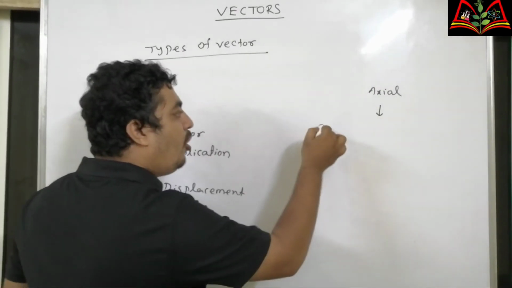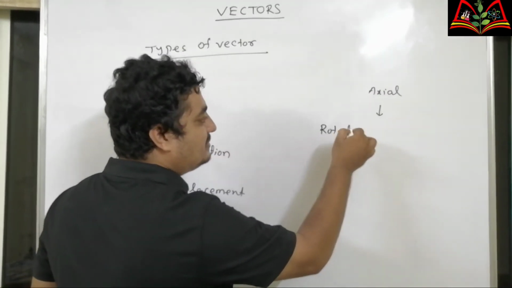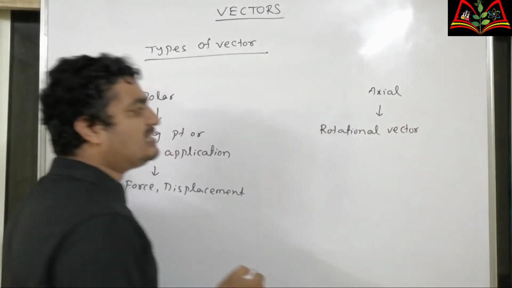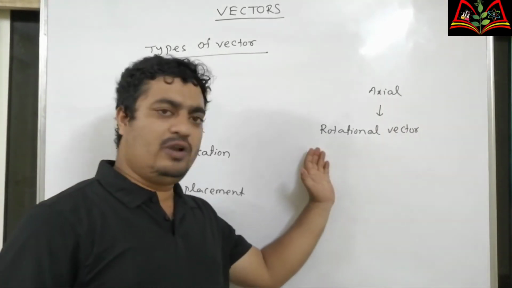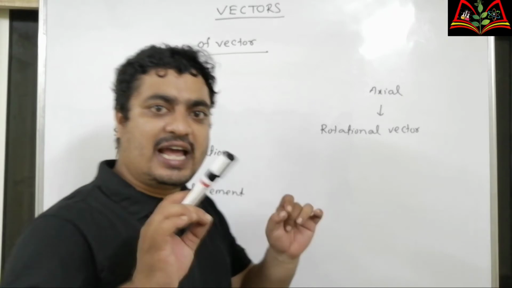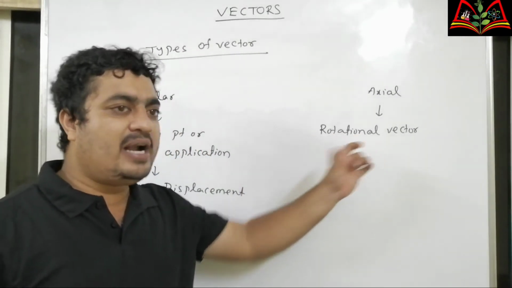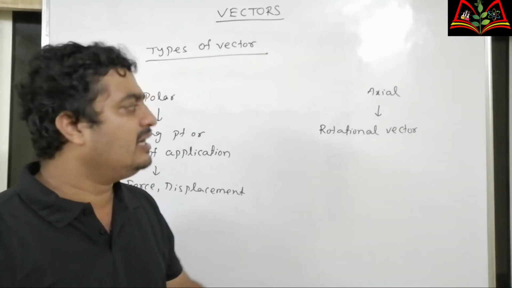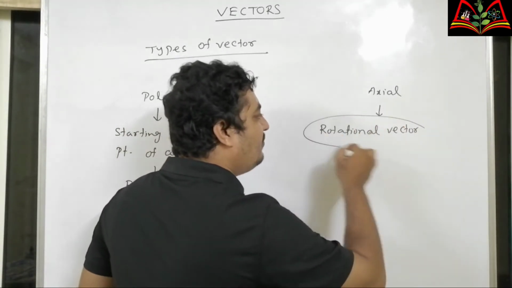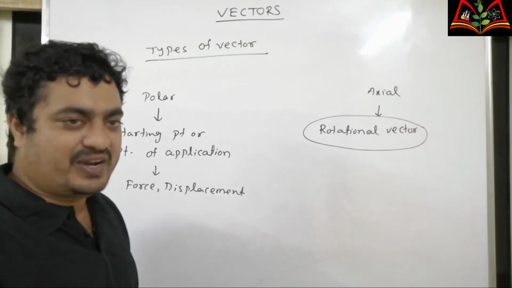But all the rotational vectors, meaning angular displacement, angular velocity, angular acceleration, angular momentum, and moment of a force, that is called torque, are rotational vectors, the vectors producing rotational effects.